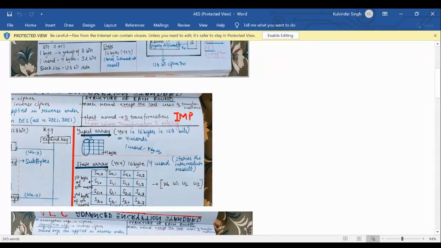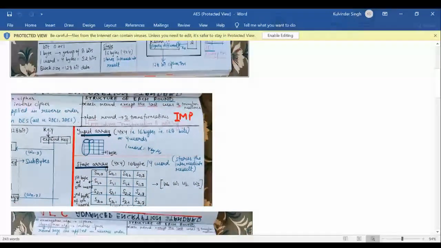I have told you that we have two types of arrays. One is the input array, which is used to input the 128 bit plain text, using a 4x4 matrix. Another is the state array. After each transformation, the result will be stored in the state array. After each round, if we have 10 rounds, the result of each round will be stored in the state array.